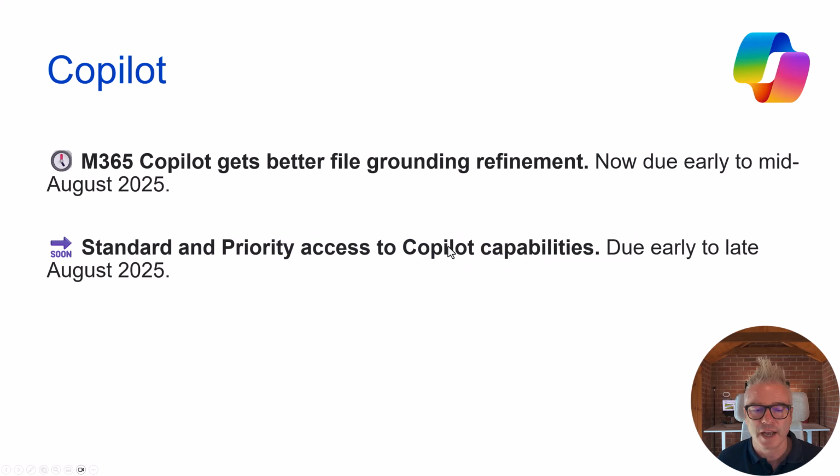Standard and priority access to Copilot capabilities. If you are using the free version of Copilot at work, or your colleagues are, it's worth being aware of this, because they're going to start throttling the free version based on availability.